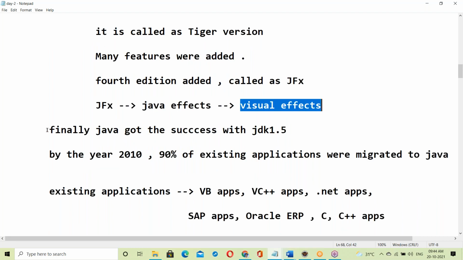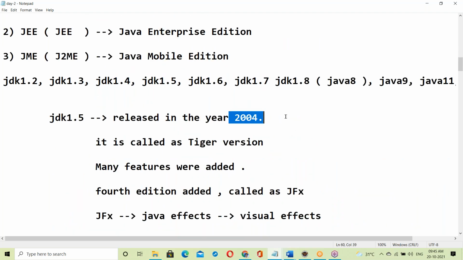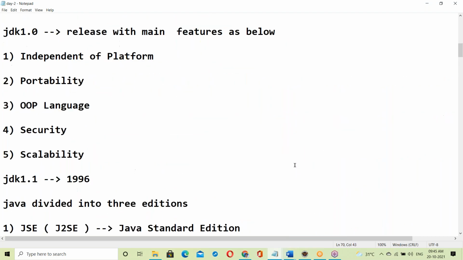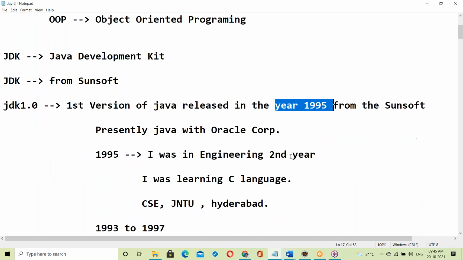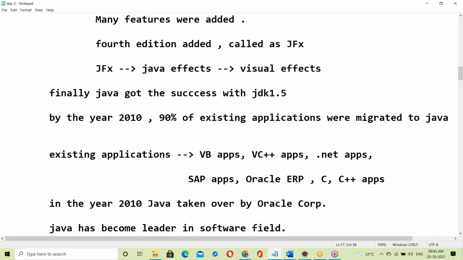Finally, Java got success with JDK 1.5, by the year 2004. Java was released in 1995, so it took almost 10 years to become a success.